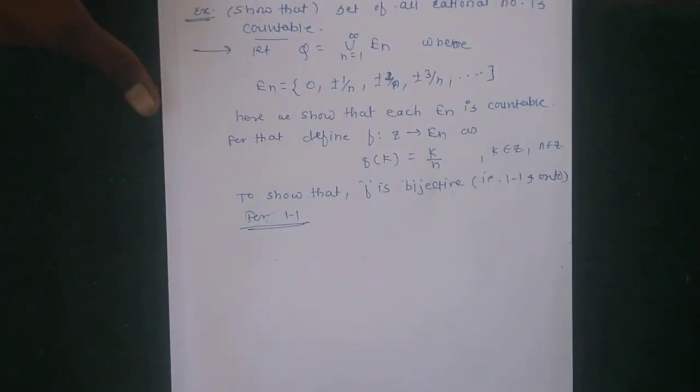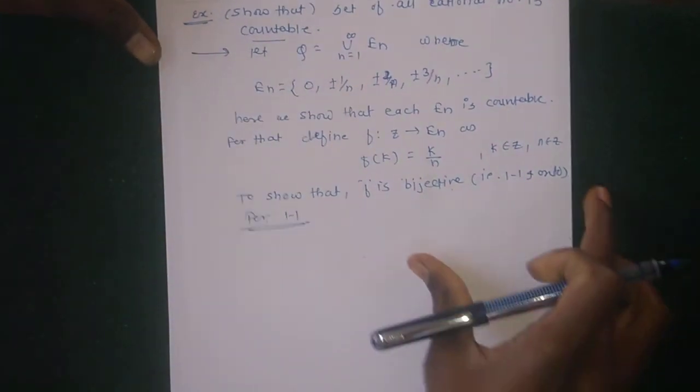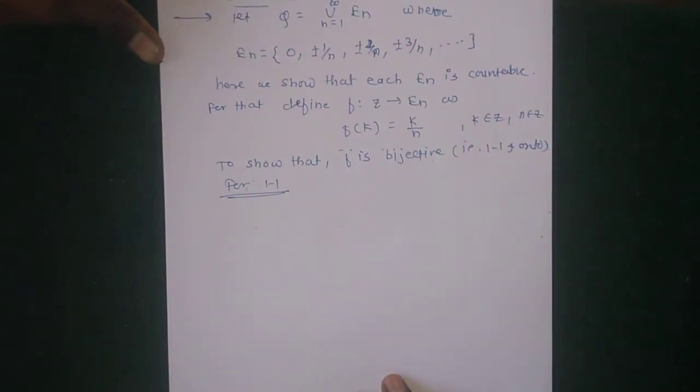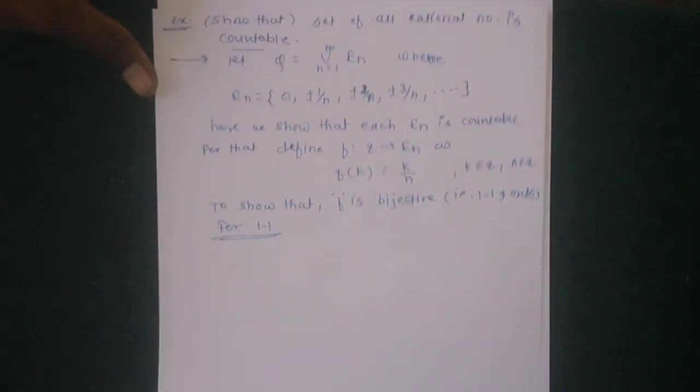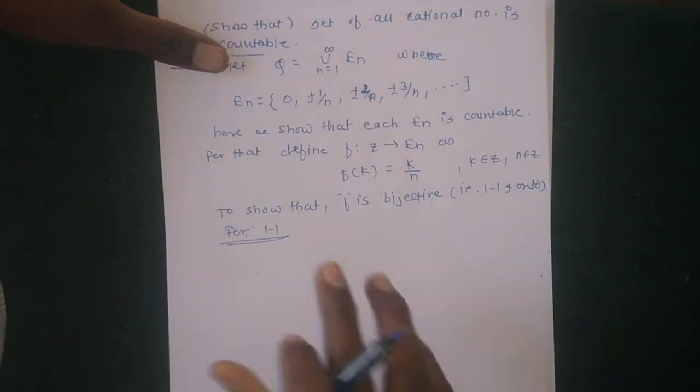For one-one, how to show the given function is one-one? Consider two elements whose images are equal, then show that the elements are also equal.